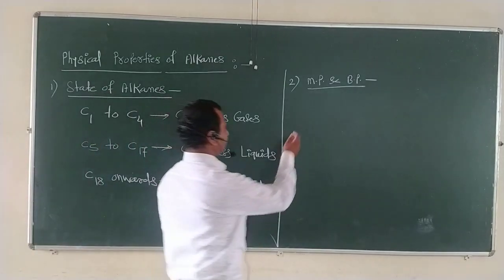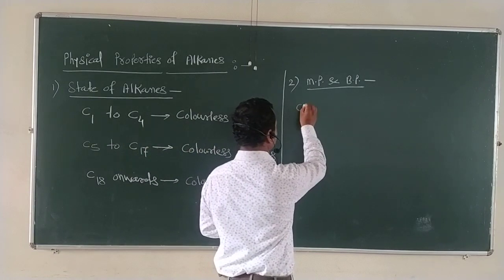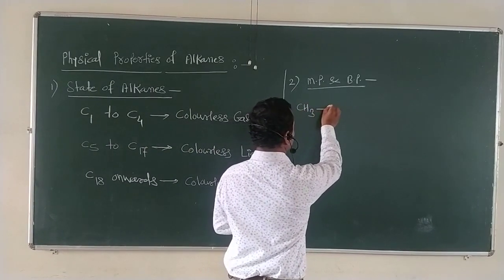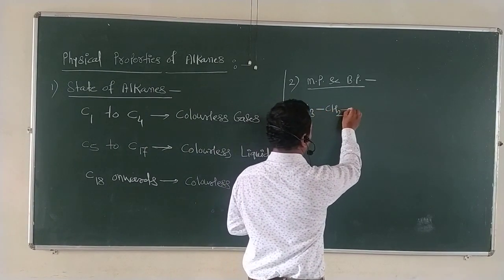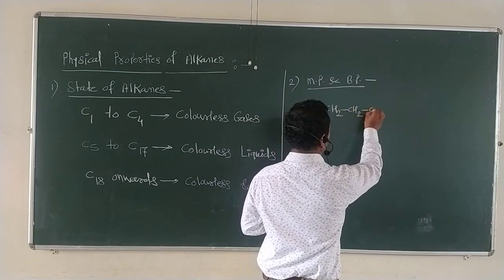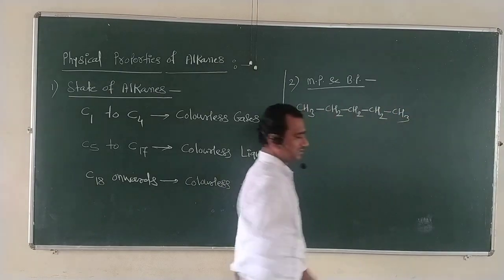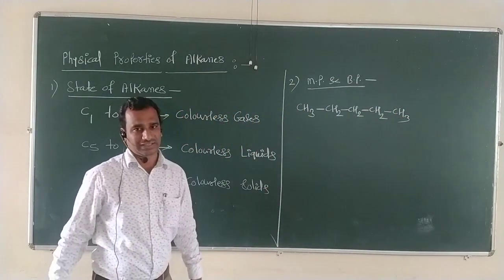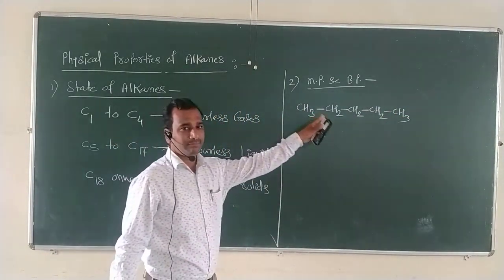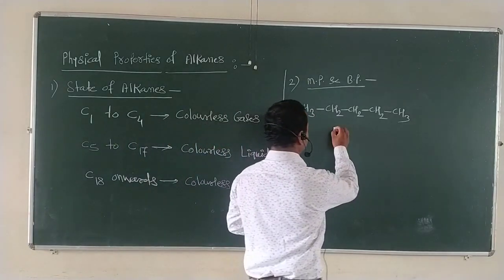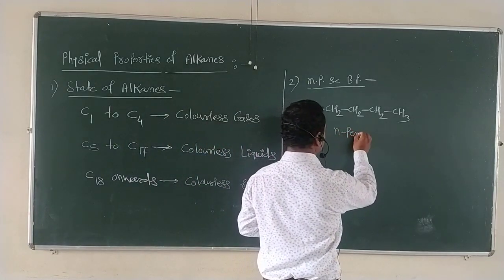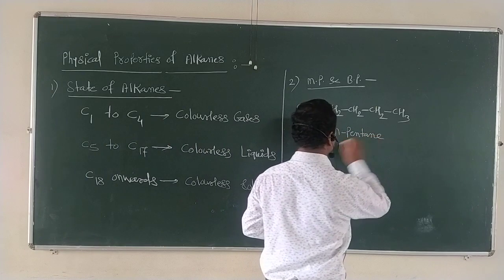For this purpose, let me take a simple example of an alkane: CH3, CH2, CH2, CH2 with single bonds, CH3. This is an example of an alkane called n-pentane. This is the first example.